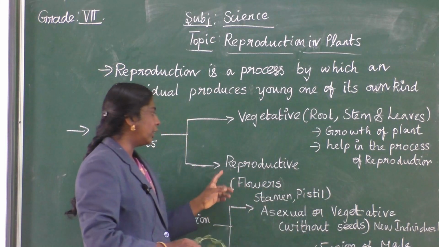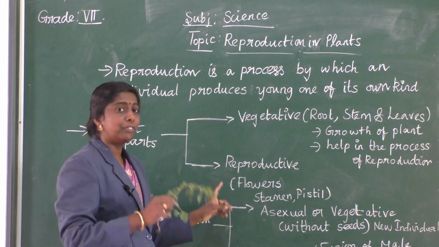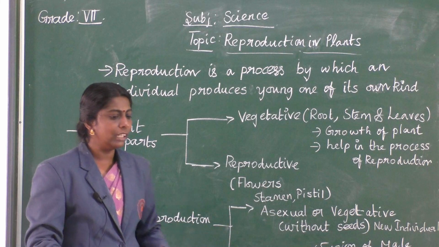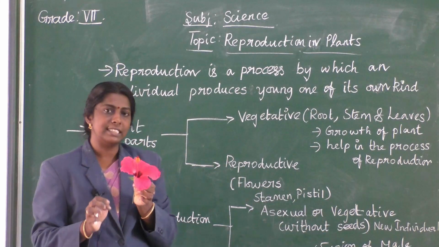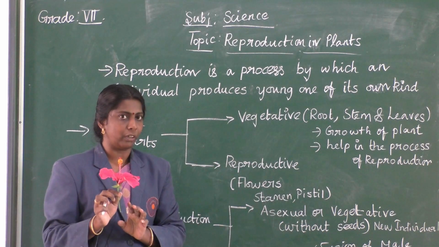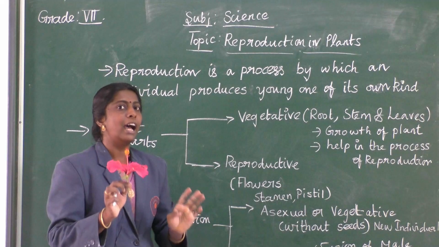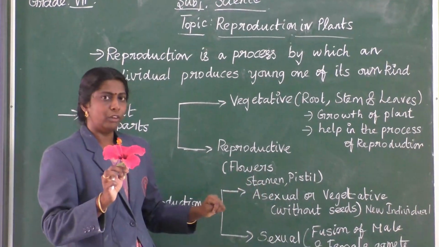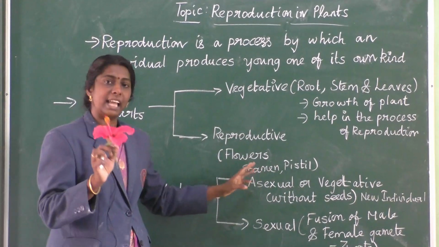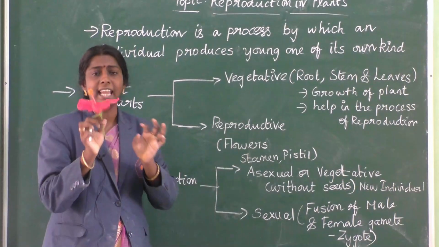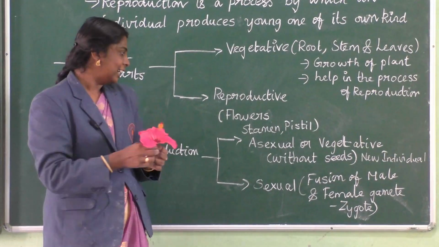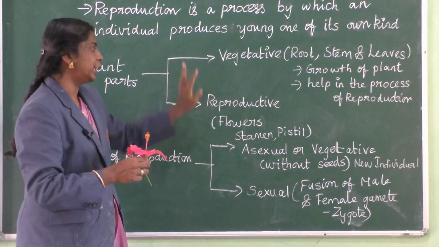Okay. Second thing is about the reproductive part. Here, the flower is considered to be a reproductive organ. You can see stamens, anther, everything in flowers. Those are basically reproductive organs. Stamen is a male reproductive organ and pistil is a female reproductive organ. Within that they have style, stigma, ovary, and in the stamen, filament, anther, everything is there. Since they have all these parts, it is meant to be a reproductive organ. Okay. So here, vegetative and reproductive.